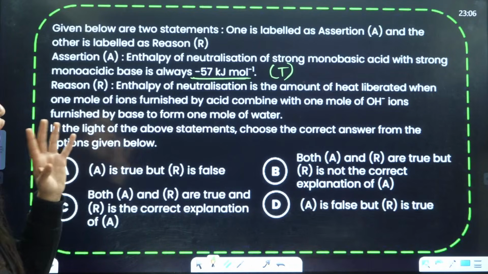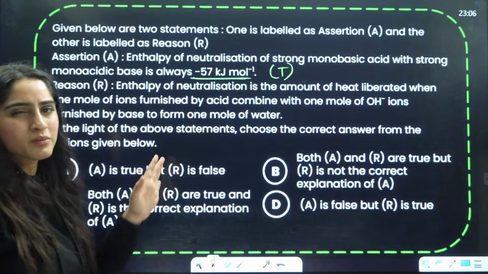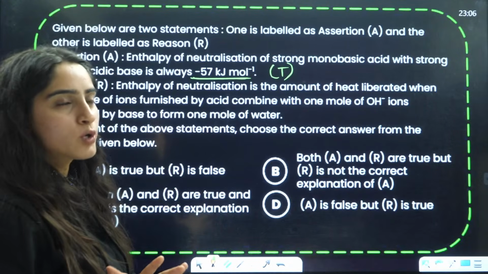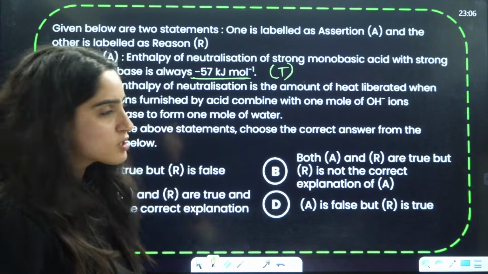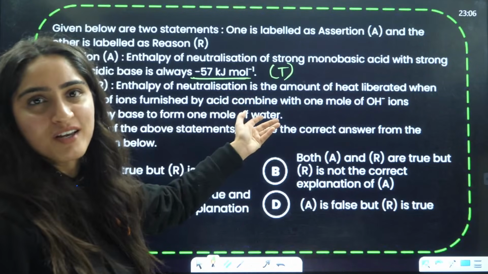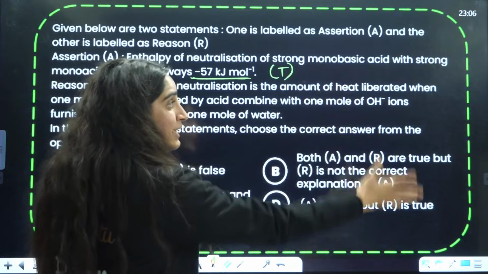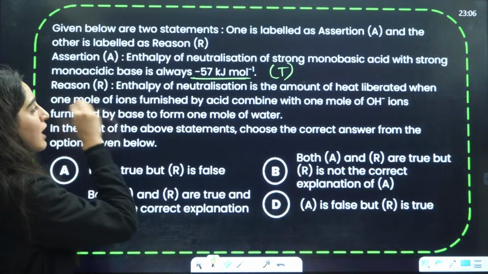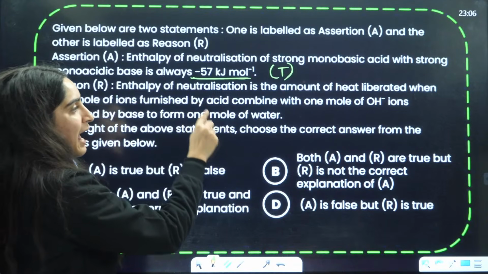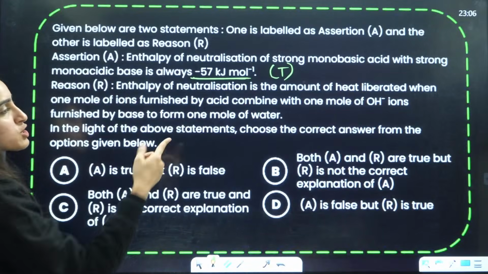What is enthalpy of neutralization? This is from thermochemistry basically. In thermochemistry, you have different definitions, but other definitions are not that important, only this definition is important. Enthalpy of neutralization is the amount of heat liberated when 1 mole of H+ furnished by acid combines with 1 mole of OH- furnished by the base.